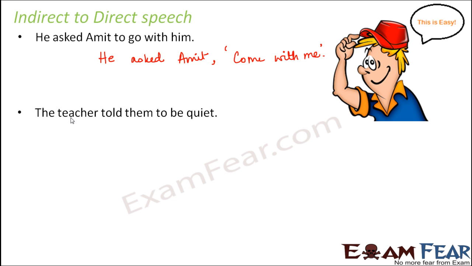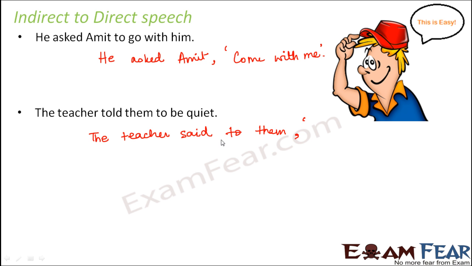Let's look at the next one. The teacher told them to be quiet, right? So here we can write it like this: the teacher said to them, or the teacher told them. Both of these are fine. Then put a comma. It is very important that you put the quotes and the comma in case of direct speech, because if you do not put that, it is a big mistake. The quotes tell us that this is exactly what was said by the speaker.